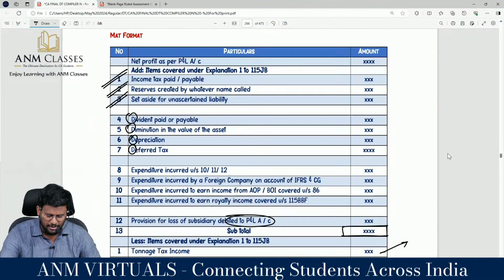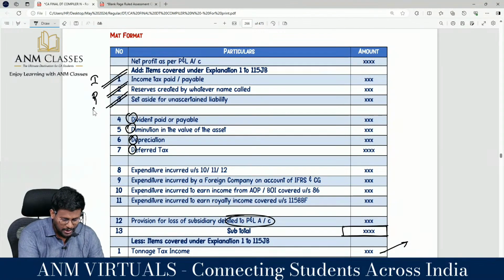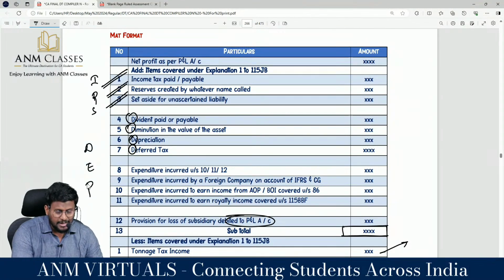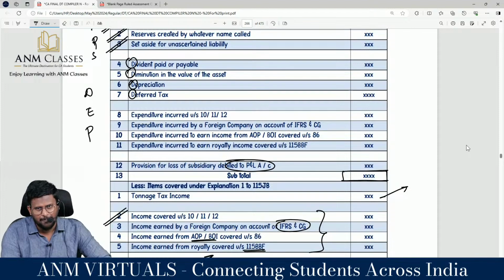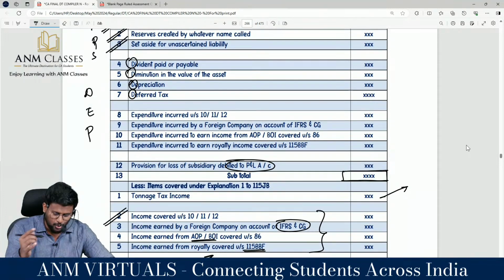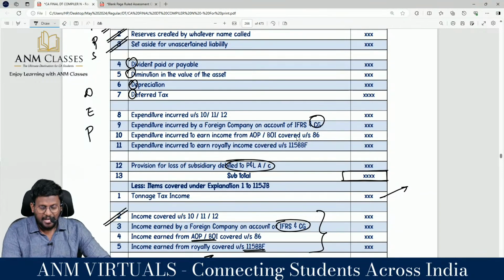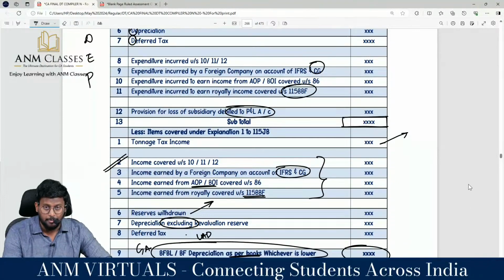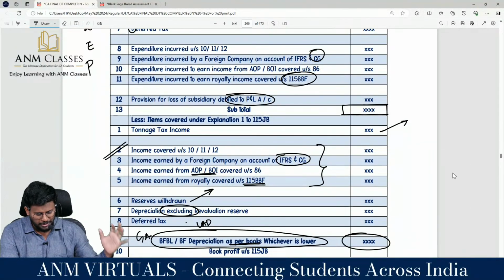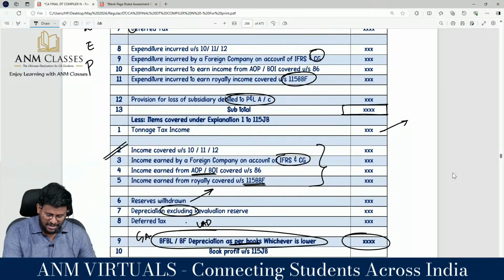Net profit as per P&L account. Yes, sir. Income tax paid or payable, reserves created by whatever name called, set aside for uncertain liability, dividend paid or payable, diminution in the value of asset, depreciation, deferred tax, expenditure incurred under section 10, 11, 12, expenditure incurred by a foreign company on account of IFRS and capital gain, expenditure incurred to earn income from AOP or BOI covered under section 86, expenditure incurred to earn royalty covered under section 115BBF, provision for loss of subsidiary debited to P&L account. We will get the subtotal.